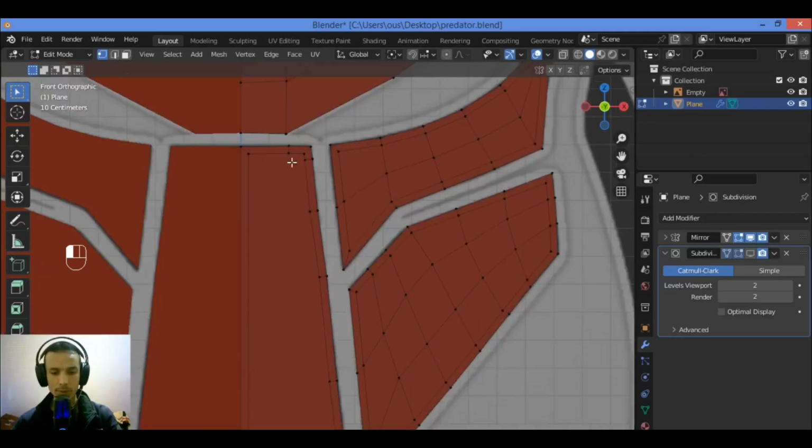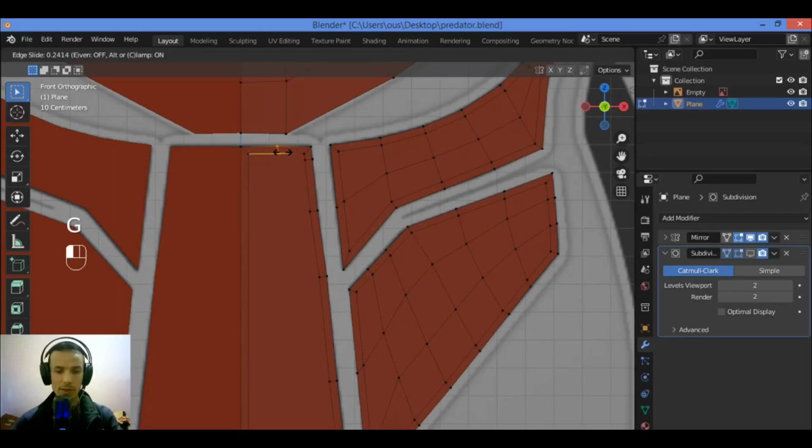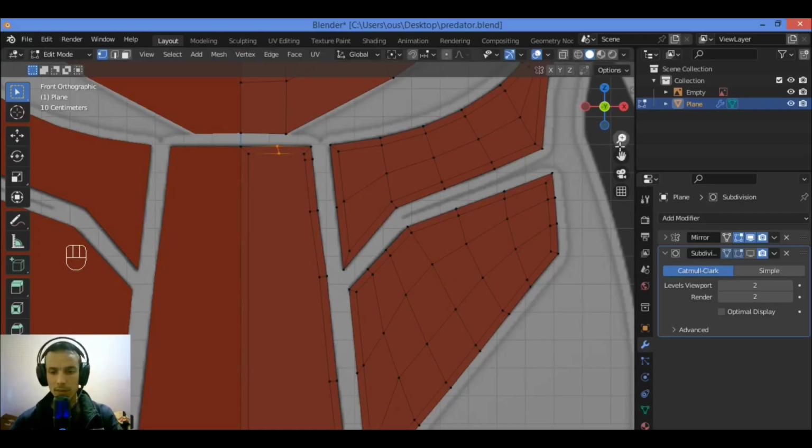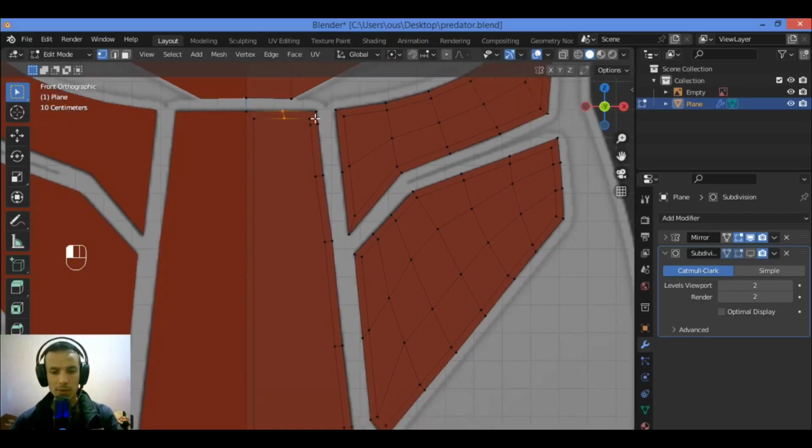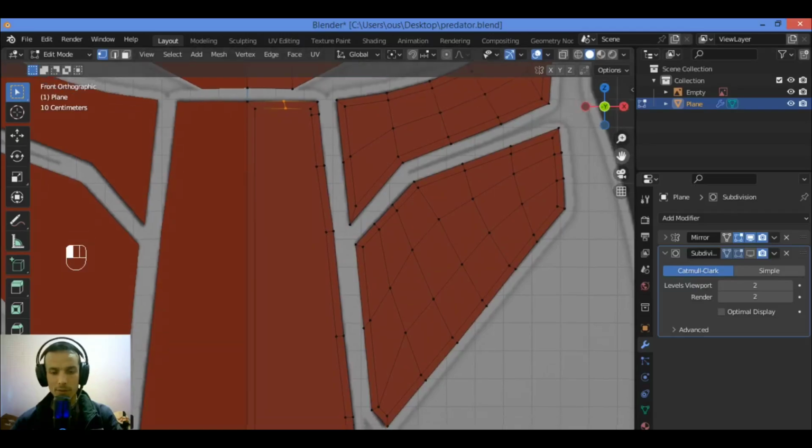If you go over these two vertices right there, in this case we shouldn't leave them in that place. Then hit G twice to slide it like this, to make an even and same distance between this corner and this corner over there.